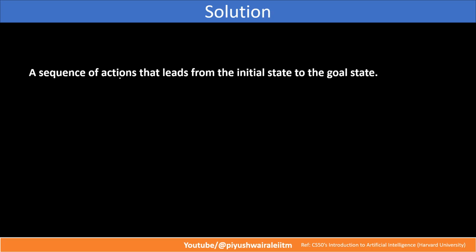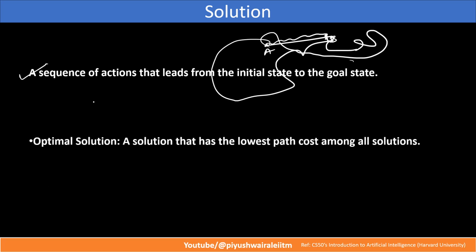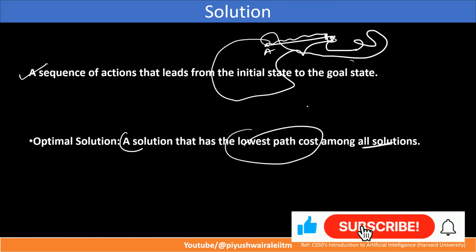Now, the solution is a sequence of actions that leads from the initial state to the goal state. That is basically a solution. Reaching from point A to point B is a solution, but it may not be the optimum solution, right? We can go like this, like this, like this also. We can go direct like this also. But reaching B is a solution, and it should be an optimal solution, right? So what is an optimal solution? A solution that has the lowest path cost among all the solutions, right? So that will be my optimum solution.